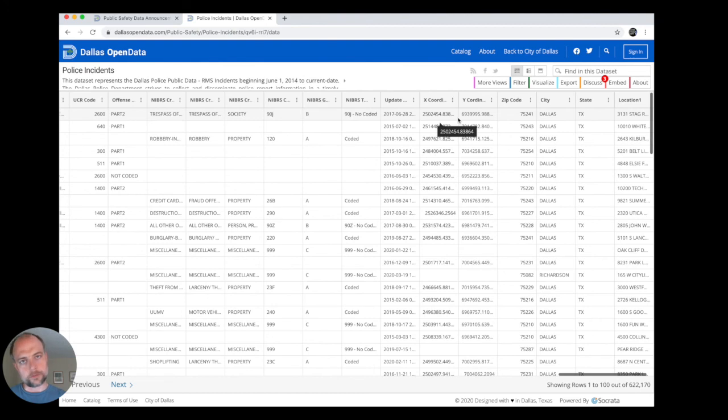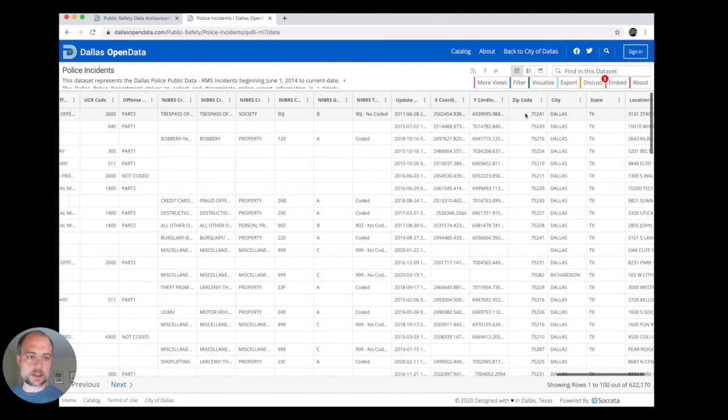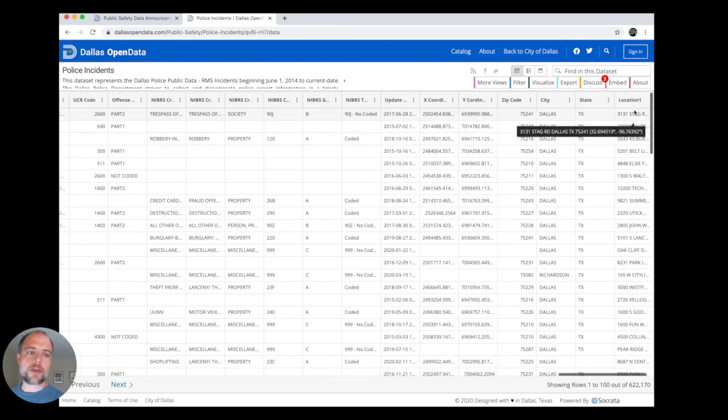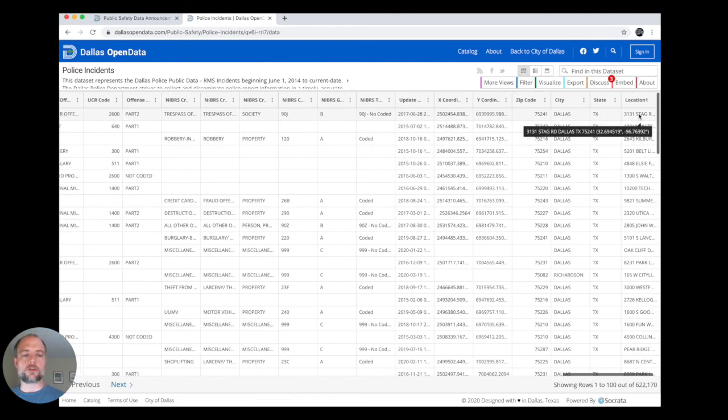This is where it's interesting. The X and Y coordinates aren't the latitude, longitude you're used to from the GPS. This is actually Texas State Plane, the North Central Texas State Plane. I'll do a separate video about that. But it's an X and Y in feet from a central reference point, and it's specific to this area of Texas. So you have the zip code of the incident, the city where the incident happened. And then notice in the field, you actually have the latitude, longitude in there with the address.